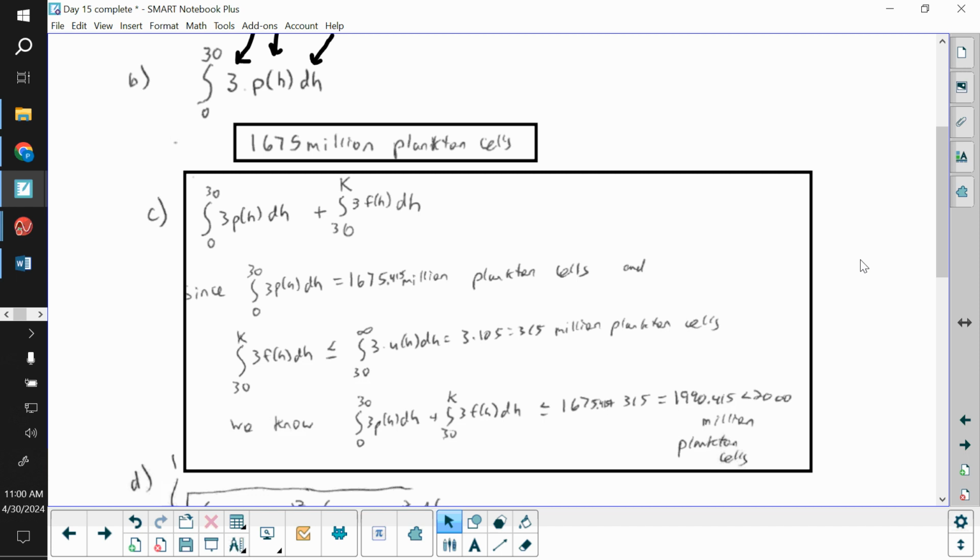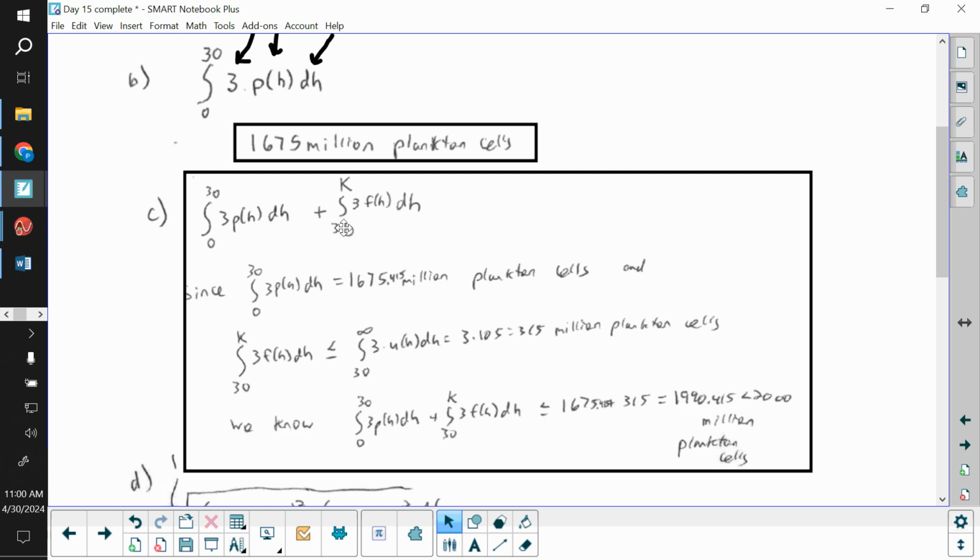All right, so our P of h function only went from 0 to 30. There's some other function that we use when we go beyond 30. Now, something they tell us about that other function is it stays below a third function that is u of h. So for our total amount of plankton that goes k meters deep, assuming k is beyond 30, you've got 0 to 30 of 3 p of h dH. That's the same as part B.